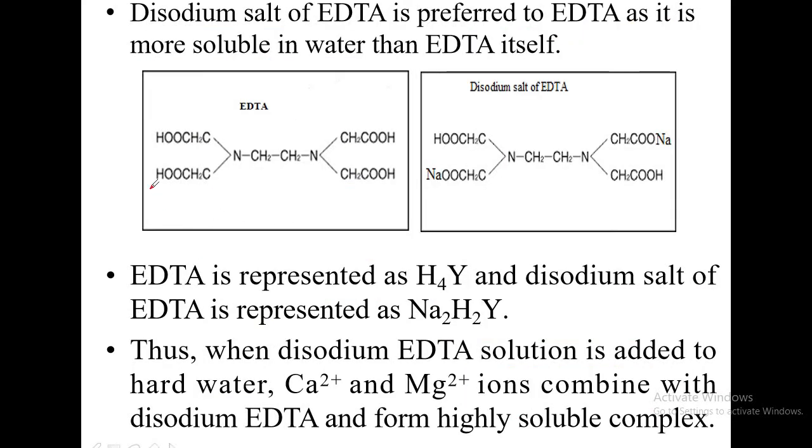Now this is the structure of EDTA. EDTA is ethylene diamine: CH2 single bond CH2 is ethylene, and these are the two nitrogen atoms, because of that diamine, tetraacetic acid, that is CH2COOH, 4 such groups are there. So this is ethylene diamine tetraacetic acid.